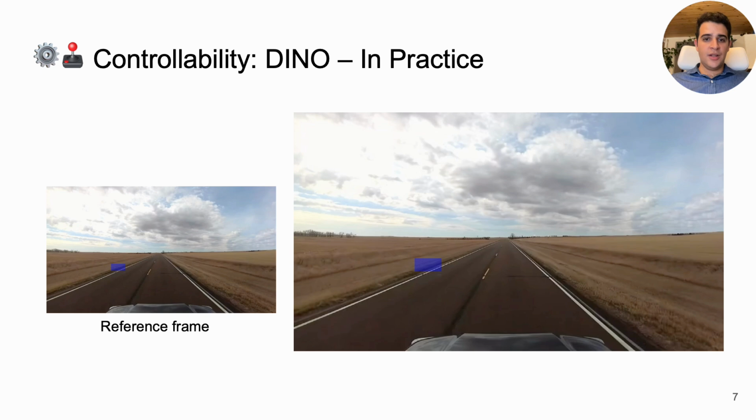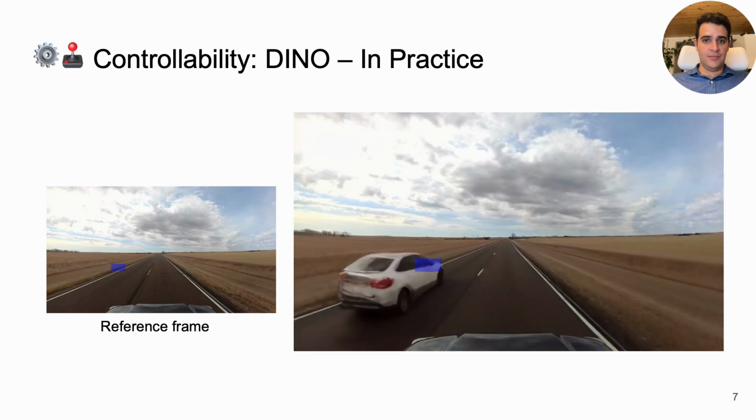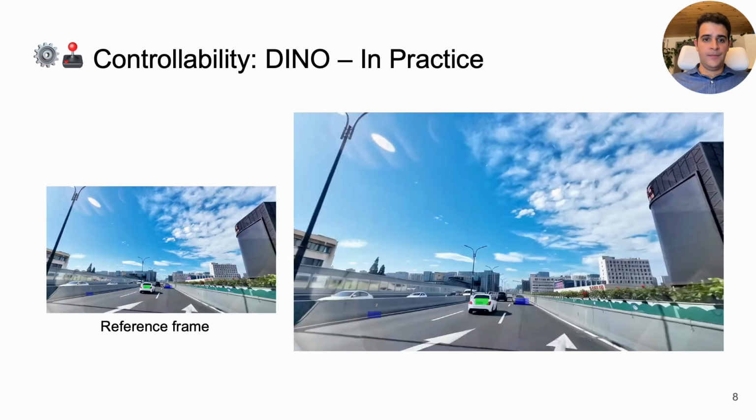We can also insert objects by putting in the DINO features. Or we could do a combination. Here we ask the white car in front of us to move to the right lane and also put a clone of it in the left lane.